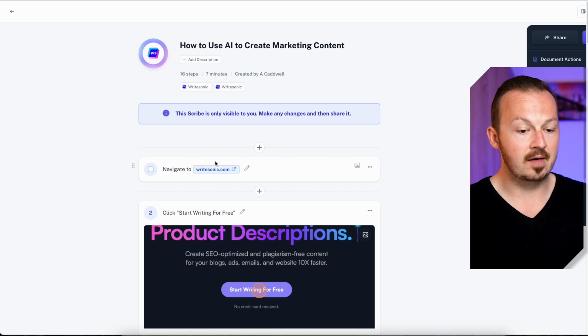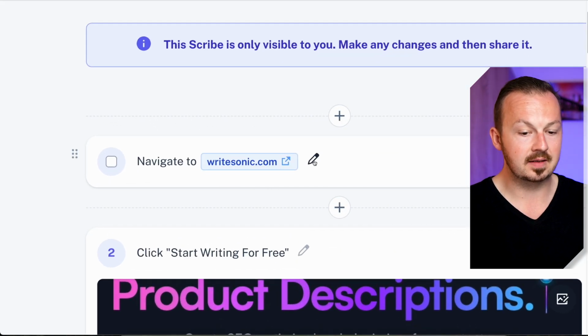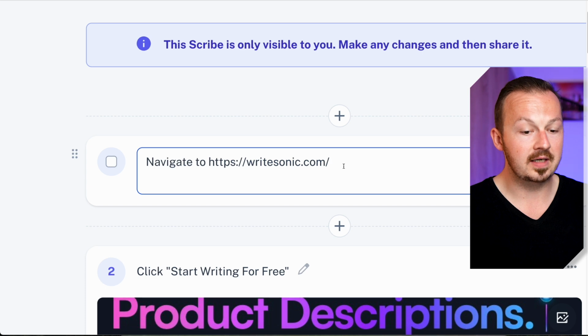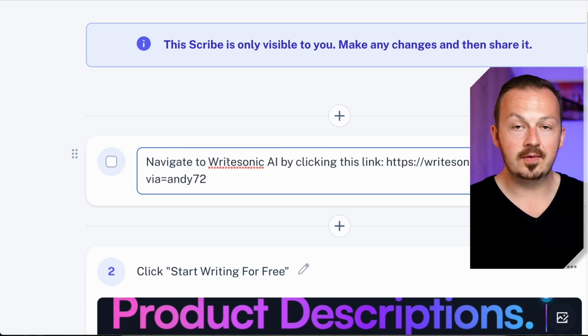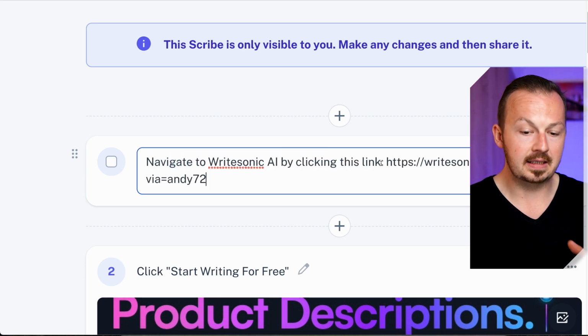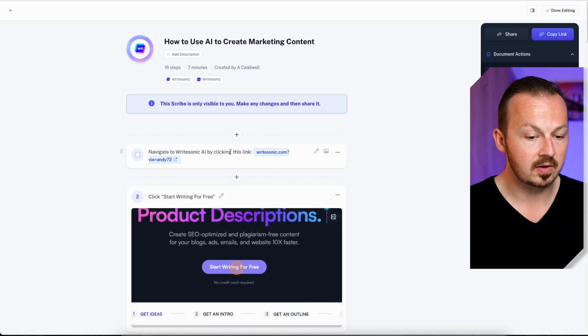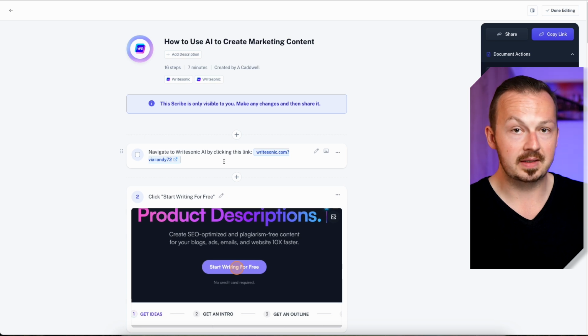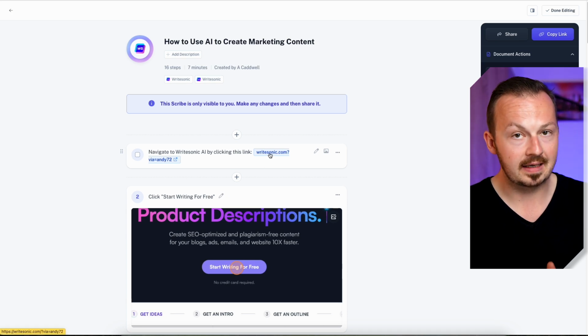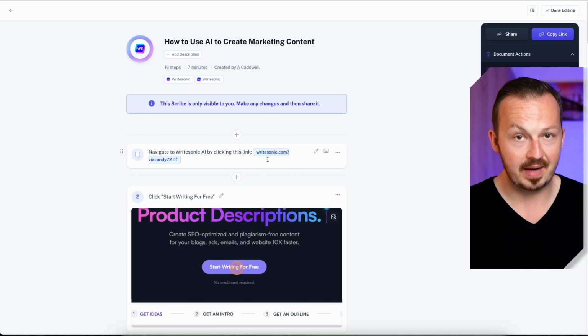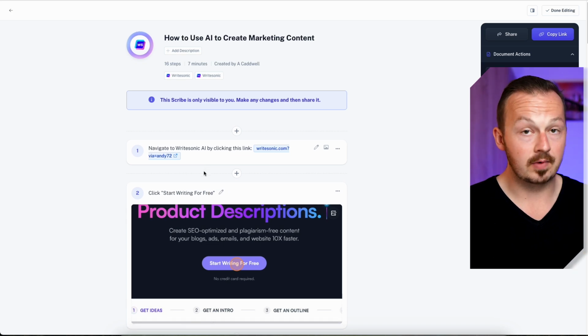Go back to your Scribe guide, and in this first step, click on this pencil button and rewrite it into: navigate to whatever AI you will be promoting by clicking this link, and then put your affiliate link in there. Every time somebody sees this tutorial and wants to use the AI you're describing, they will click on your affiliate link, and once they sign up, you will get paid. Then customize the rest of this document.